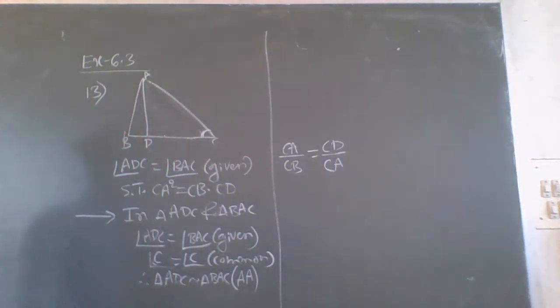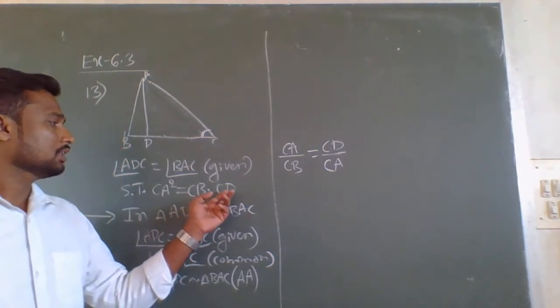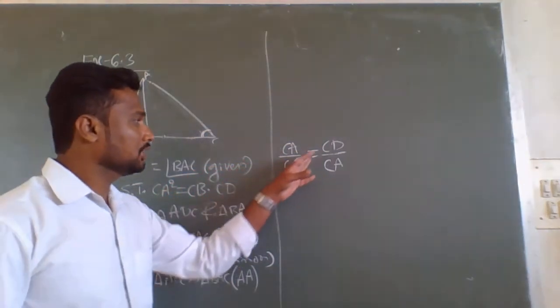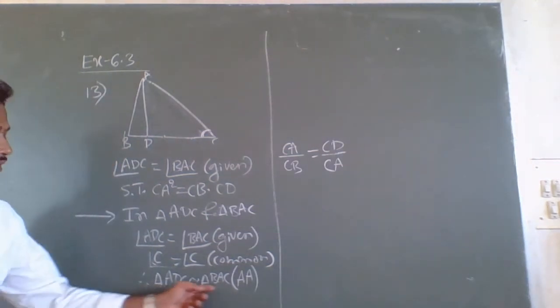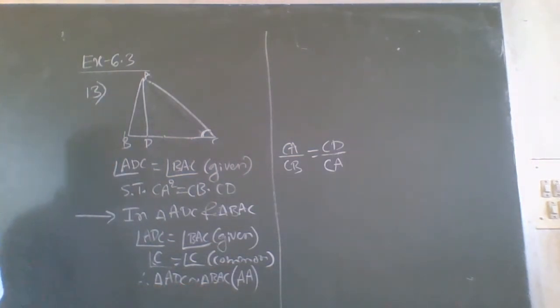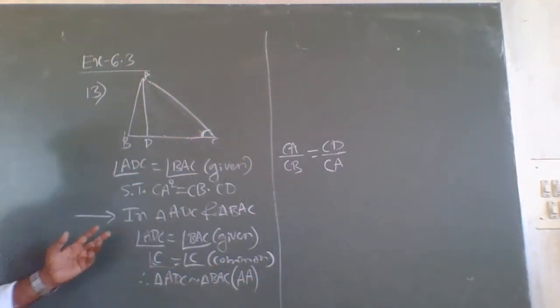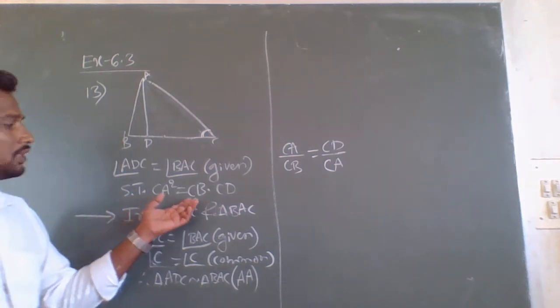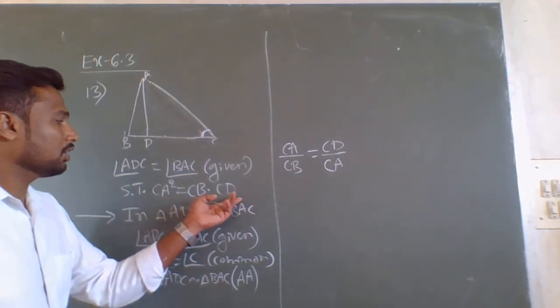You can write in another way also. We will get the same thing, CA square is equal to CB dot CD. Without observing this triangle, we can directly write CA by CB is equal to CD by CA. How? We proved that these two triangles are similar. When these two triangles are similar, we know that corresponding sides are proportional. Therefore, without observing this figure, we have to prove this only: CA square is equal to CB dot CD.